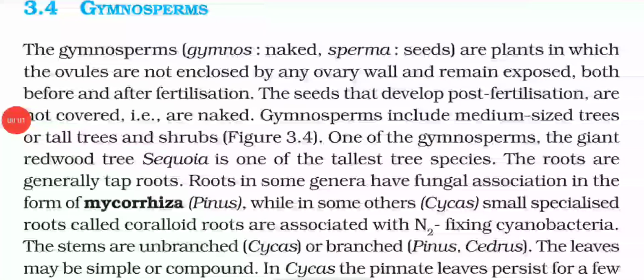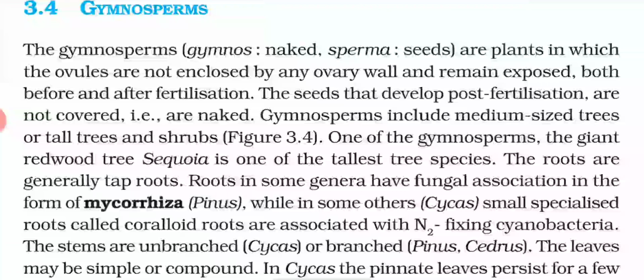Hello everyone, in this video we will learn about gymnosperms. In gymnosperms we include those plants and trees that have naked seeds. In these types of plants, the ovules are not enclosed by any ovary wall and remain exposed both before and after fertilization.